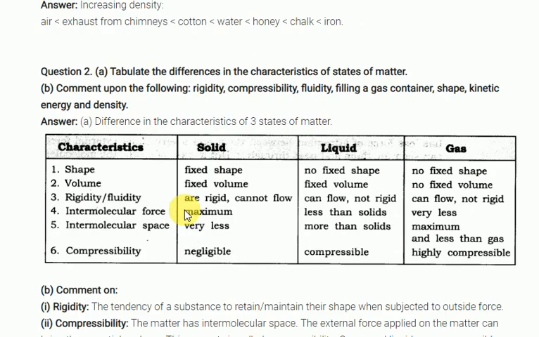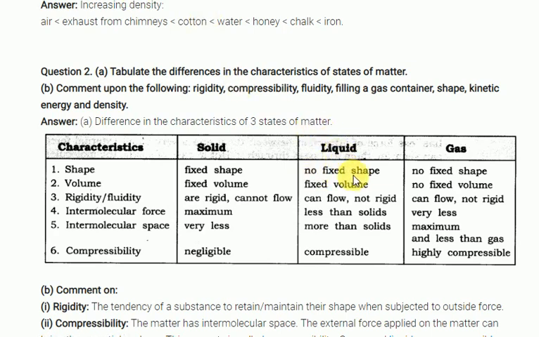Next, they have given one question: the difference between solids, liquids, and gases. They are asking about the differences. Very important is shape. Solids have a fixed shape. If you take any book, it has one fixed type of shape. Liquid doesn't have any fixed shape.